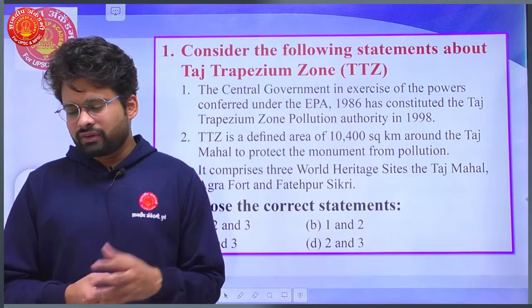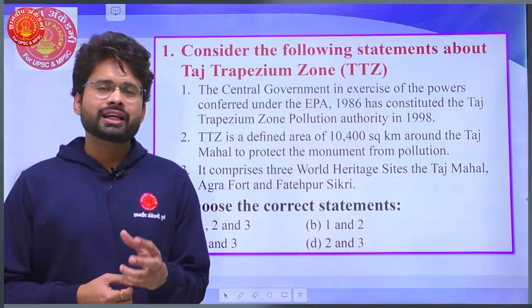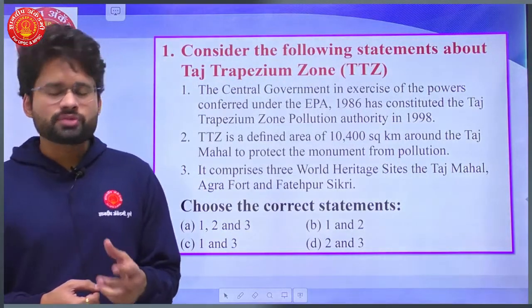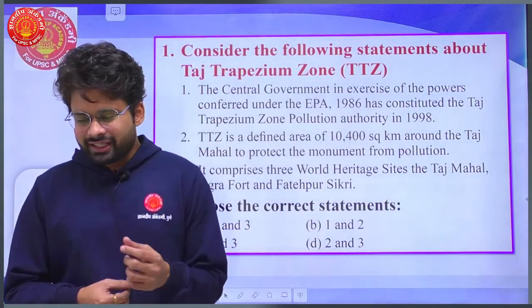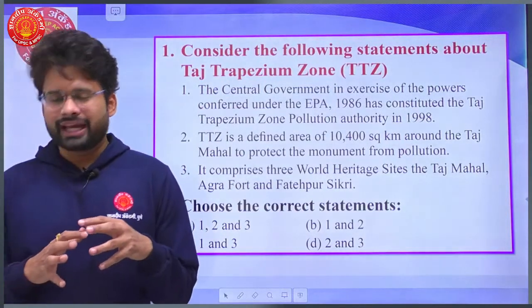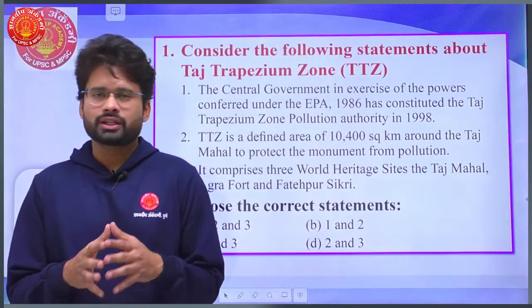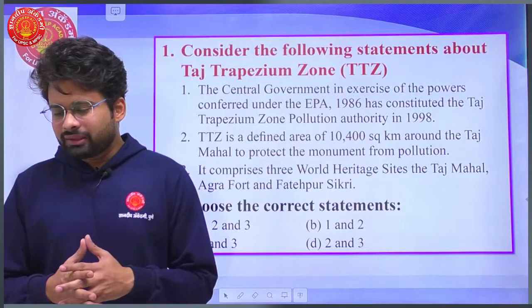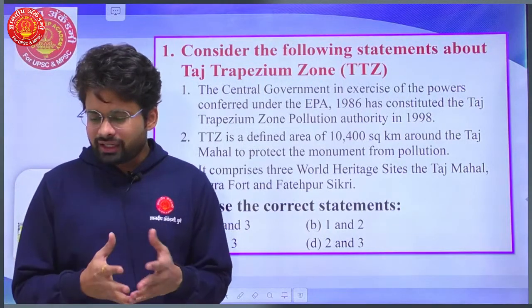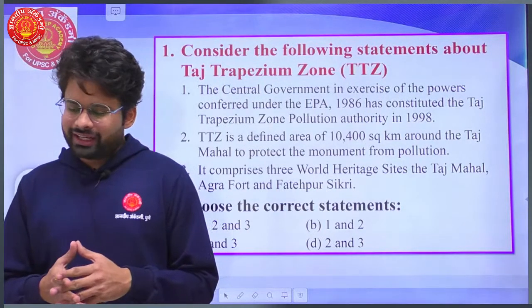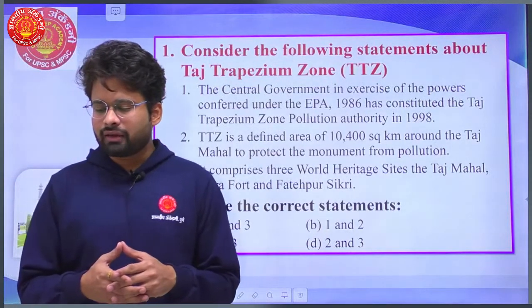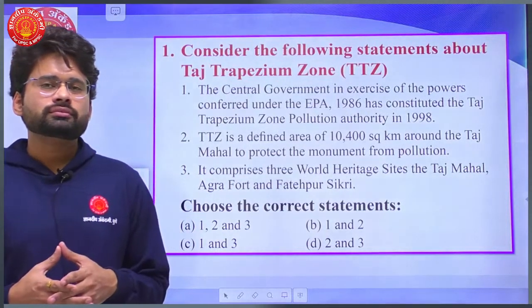So the first keyword in this option is nothing but TTZ, that is Taj Trapezium Zone. Secondly, TTZ is defined as the area of 10,400 square kilometer around the Taj Mahal to protect the monument from the pollution. And thirdly, it comprises the 3 World Heritage Sites such as Taj Mahal, Agra Fort and Fatehpur Sikri.